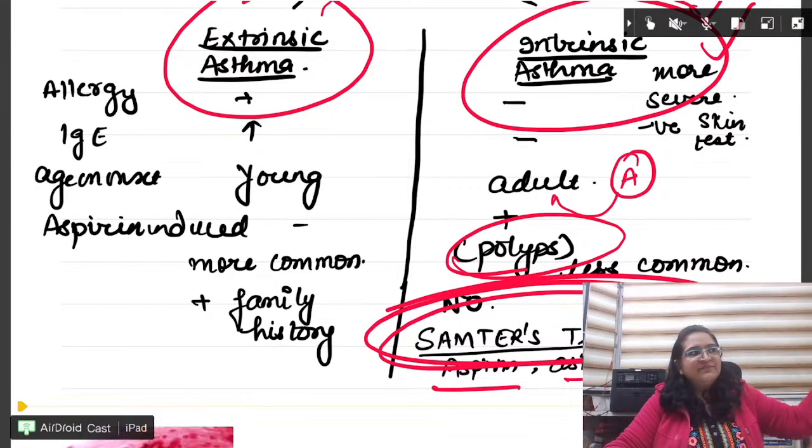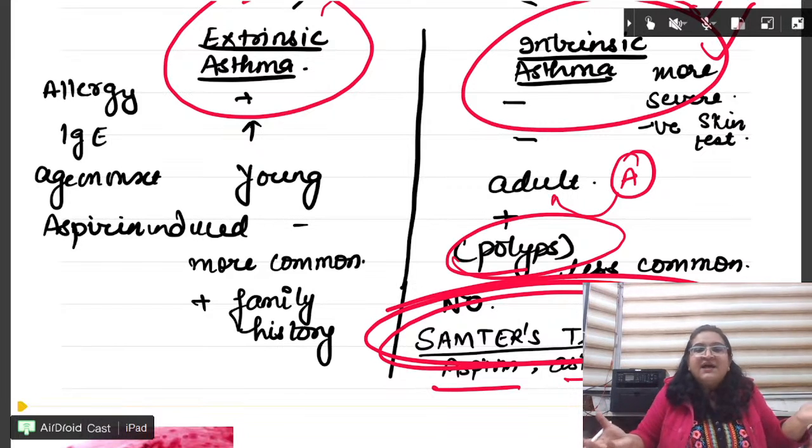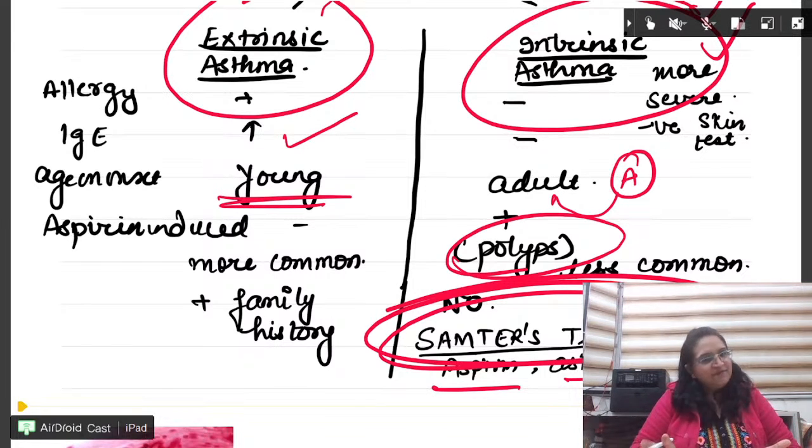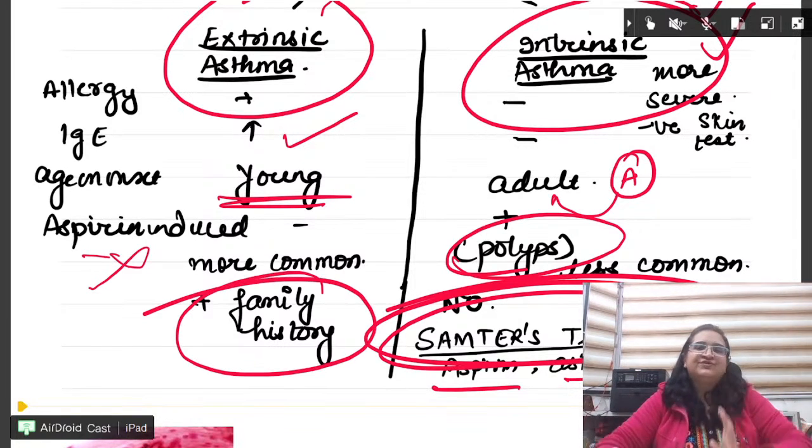What is extrinsic? Something is coming from outside causing asthma, allergy. It will be an allergy, IgE will increase. Young people will have this. Fine. And this is not aspirin induced. And this will have family history.